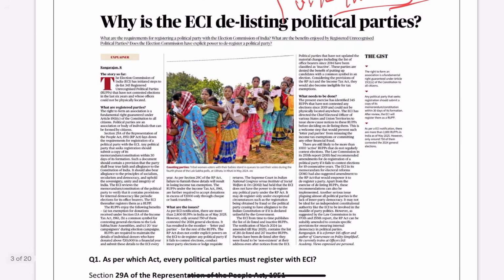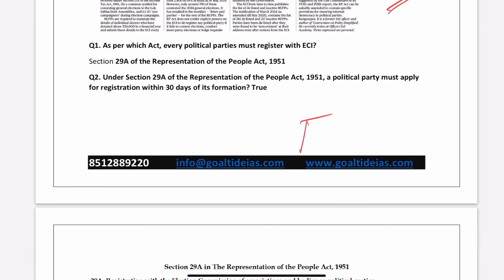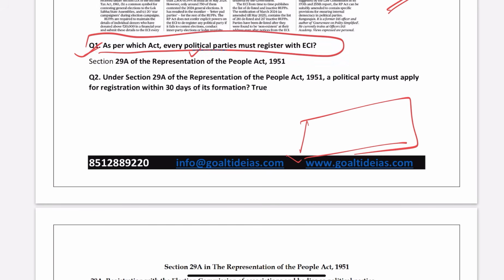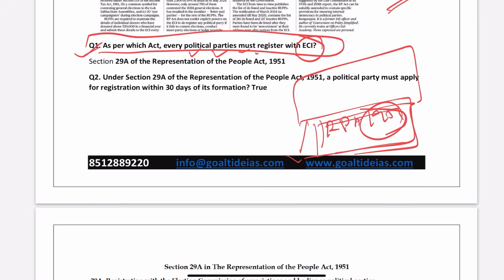ठीक है. Now the next article, if you see here, the ECI delisting political parties. Now again, very important, a concept: deregister. Now we will first build the foundation. The very first question is building the foundation. As per which act every political party must register with Election Commission of India? तो सबसे पहले एक्ट लिख दो, RPA Act 1951. Now this act is the foundation. Now questions will be framed on this act. Now the second question says कि under this act a political party must apply for registration within 30 days of its formation. Very important statement.